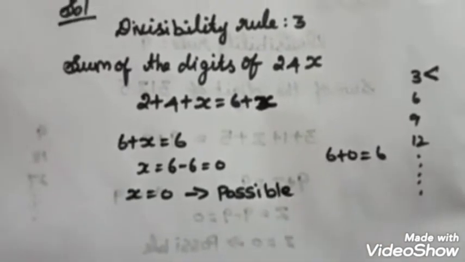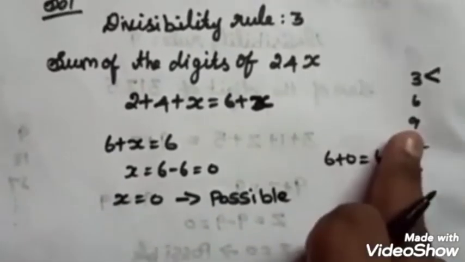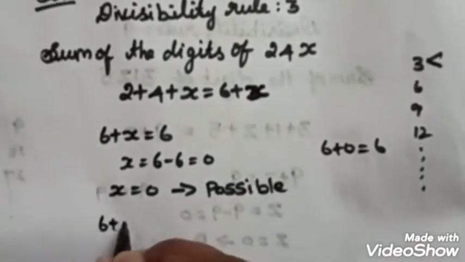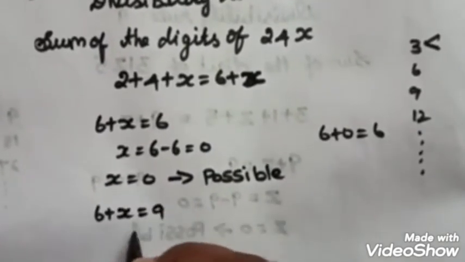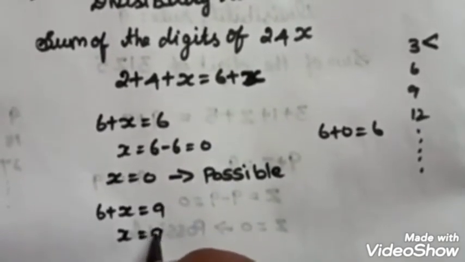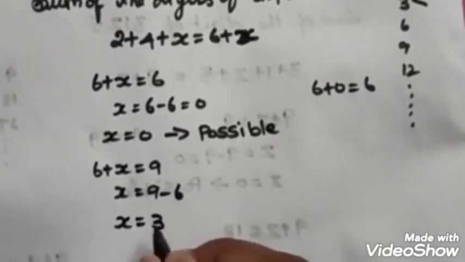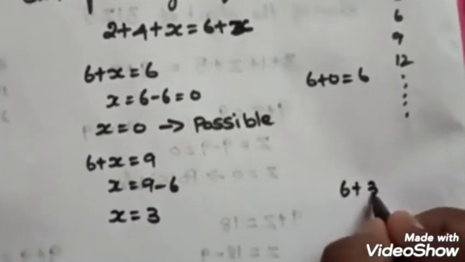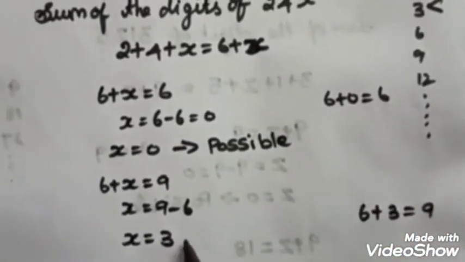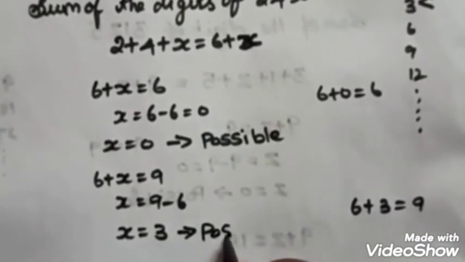And next we move on to 9. So 6 plus x is equal to 9. x equal to 9 minus 6, x equal to 3. So 6 plus 3 is equal to 9. So 3 is also a single digit number. So this one is also a possible value.